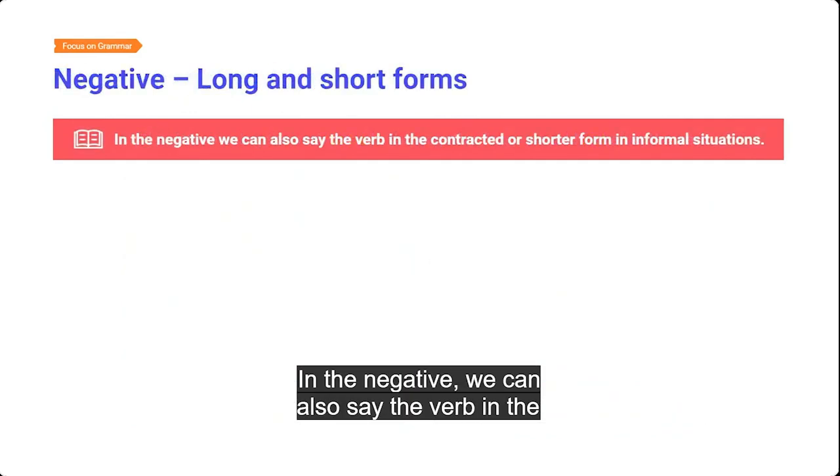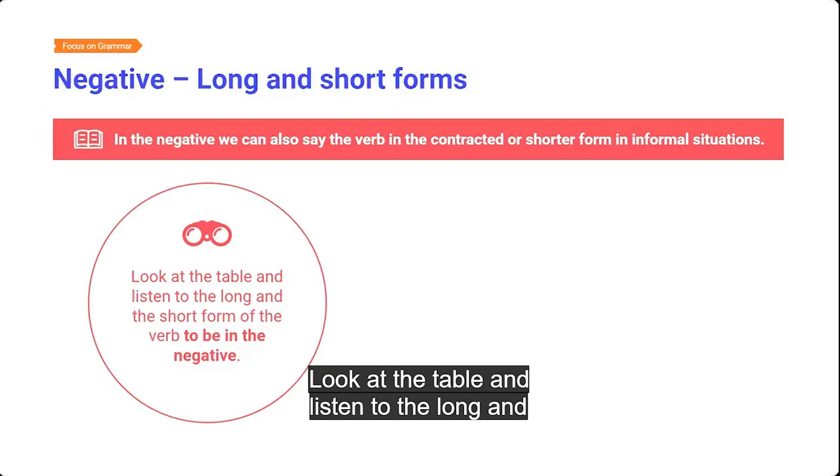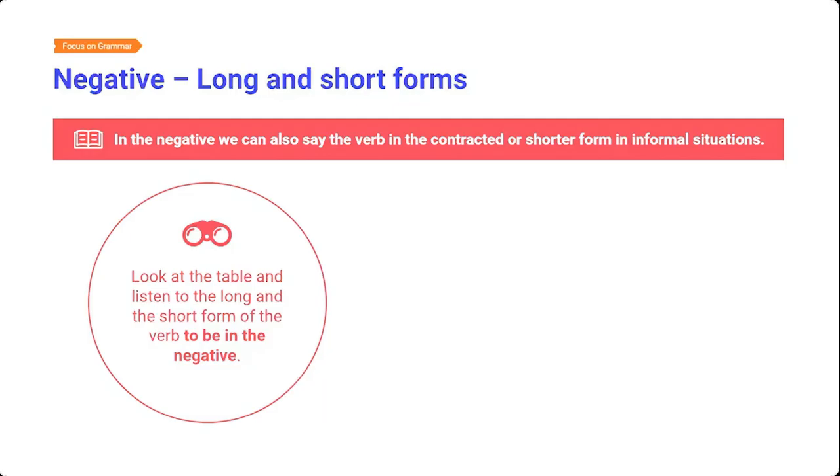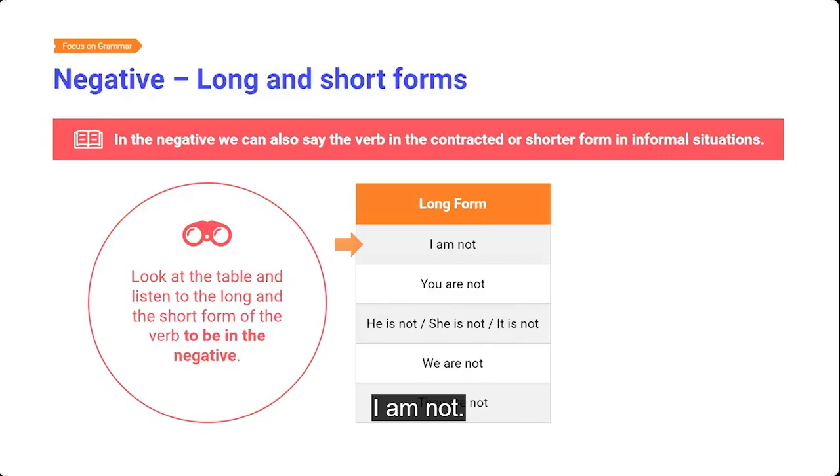In the negative, we can also say the verb in the contracted or shorter form in informal situations. Look at the table and listen to the long and the short form of the verb to be in the negative. First, let's look at the long form. I am not. You are not. He is not. She is not. It is not. We are not. They are not.